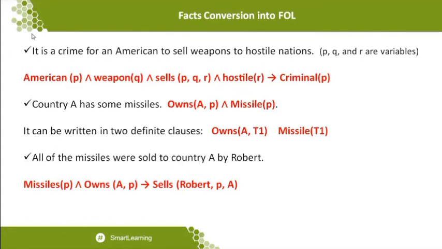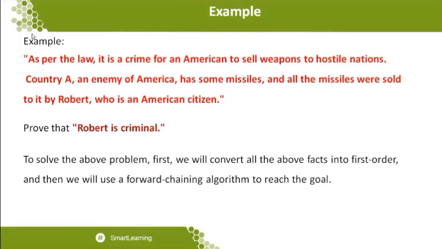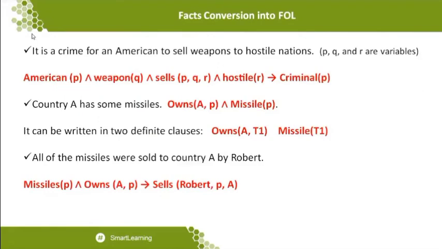Once you identify the correct replacement for the variable, you can apply it. For example, American of P. Who is that P? I don't know who P is from this statement. But when I go to the next statement, the last statement, which says all the missiles were sold by Robert, who is an American citizen, I know that P should be substituted by the name Robert. But I only know that when I come to the third statement.